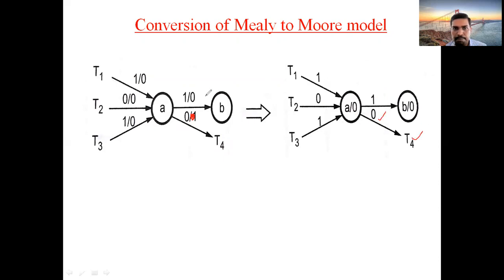Clear? So how will you do it? Observe the outputs. If all the outputs are the same, take that output into the circle and keep the same input values as they are. And see here, here also there is only one incoming arc, so take that 0 within the circle, B by 0 in this format, and keep that input 1 as it is. Like this, you convert a Mealy circuit to a Moore circuit. We have one more model. In this condition the outputs are the same. Suppose the outputs are not the same, then how do we convert?